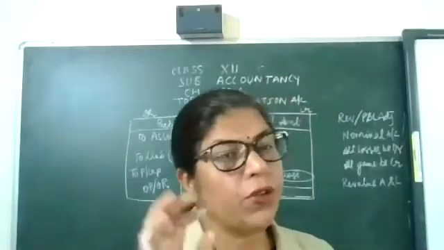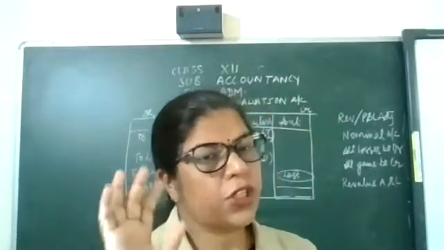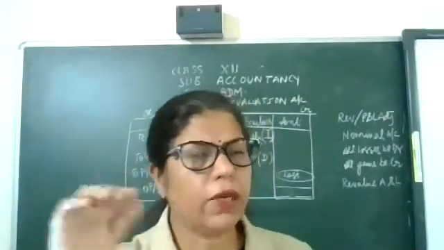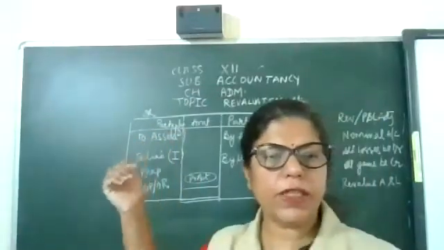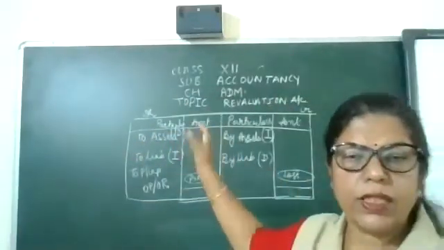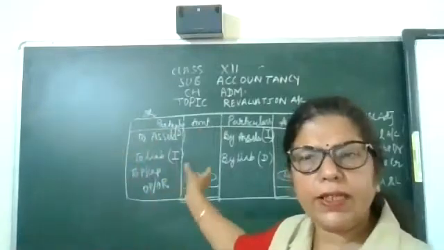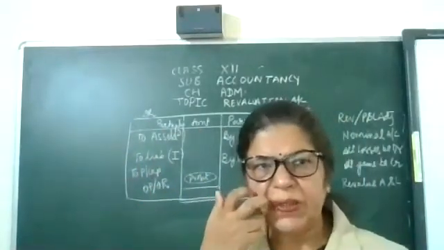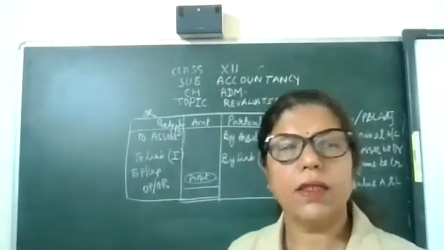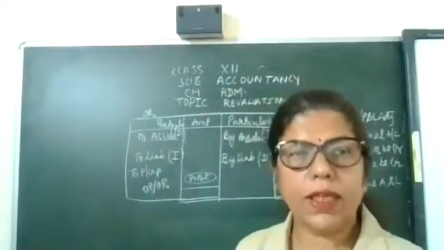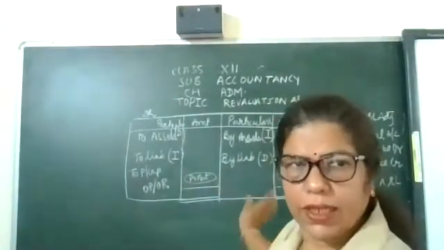Now I am giving you one keyword. Revaluation account is based on this keyword. See the format: two sides, same as the ledger you have done in class 11. Debit, credit.